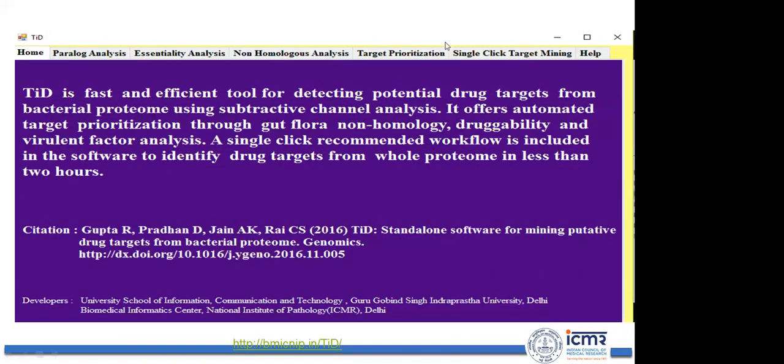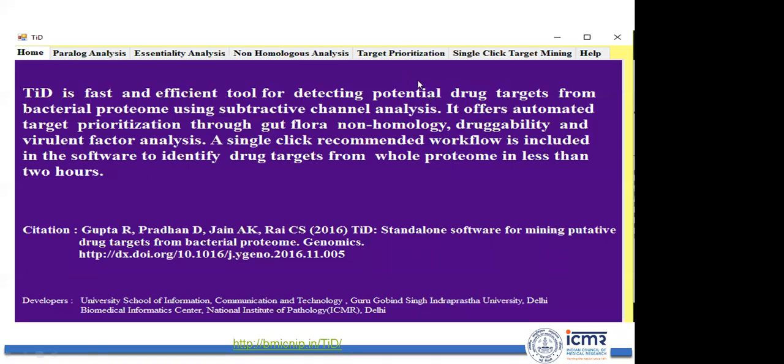If you are an experienced user, you can follow all the steps: paralog analysis, essentiality analysis, which will give you the proteins essential for the pathogen, and non-homology analysis, which will give you the proteins absent in the host. Then you can go for target prioritization, where you can do pathway analysis, network analysis, and protein-protein interaction analysis to shortlist the drug targets for the pathogen.